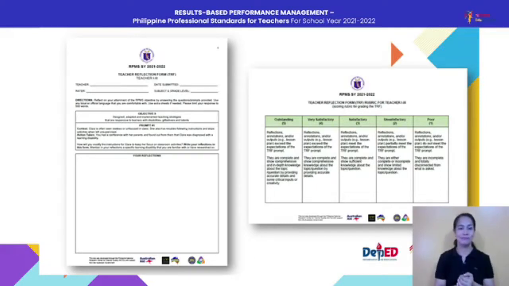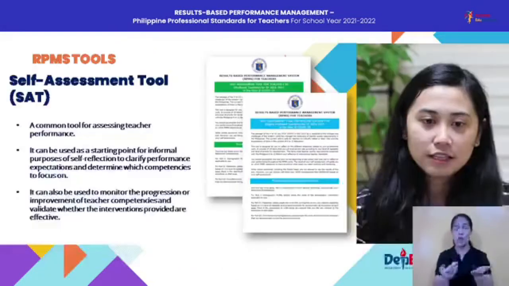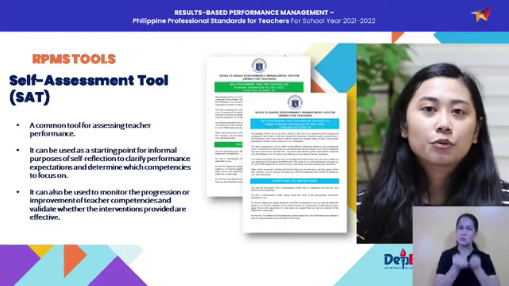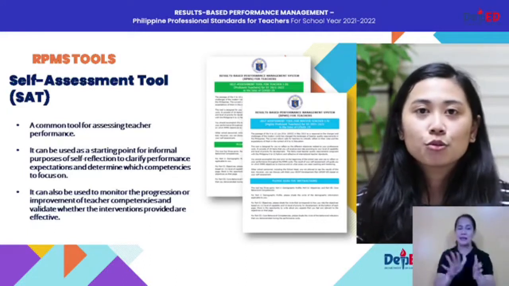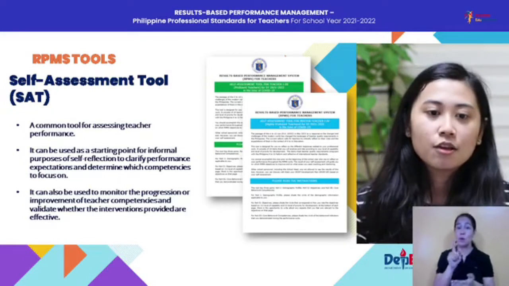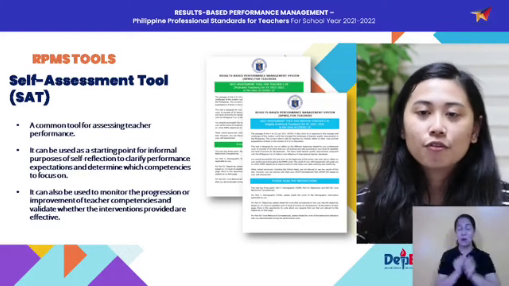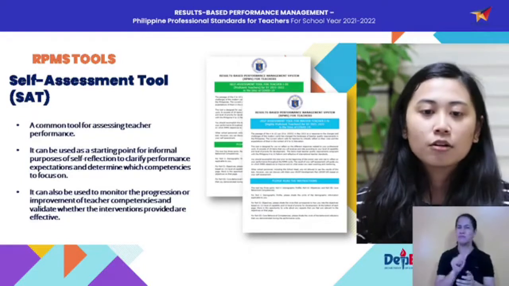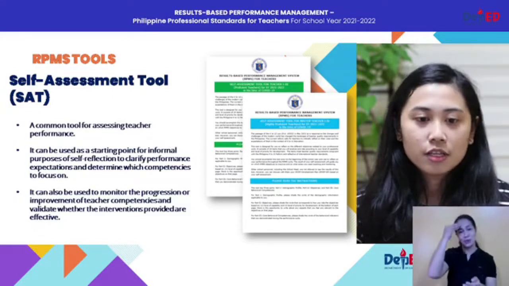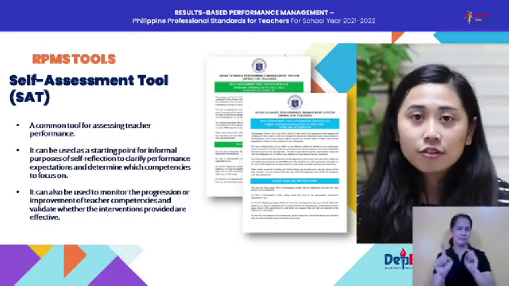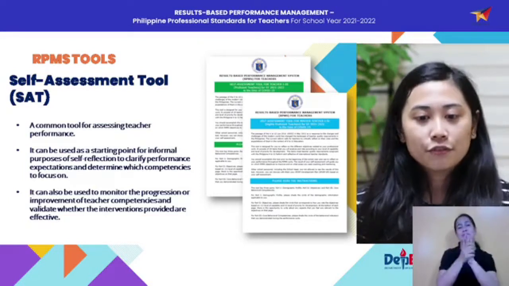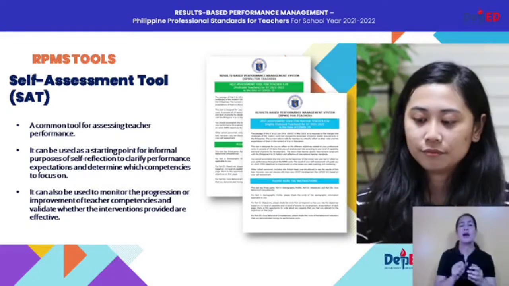Okay, and last of the tools, you have here the self-assessment tool or the SAT. This has been a common tool that was issued to our teachers ever since we rolled out the PPST, and this is one of the tools used to assess your performance. It can be used as a starting point for informal purposes of self-reflection or to clarify performance expectations and determine which competencies to focus on. It can also be used to monitor the progression or improvement of a teacher's competencies and validate whether the interventions provided are effective.